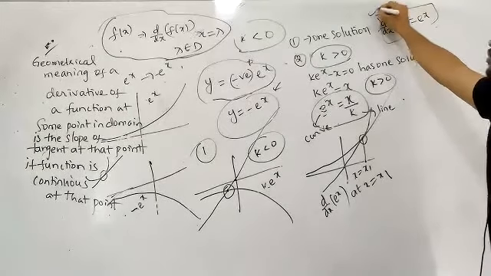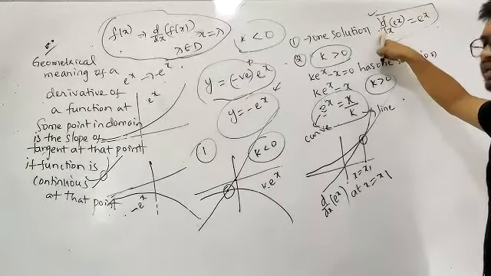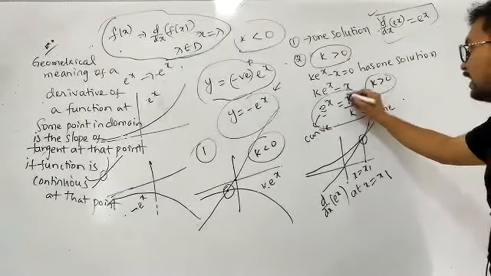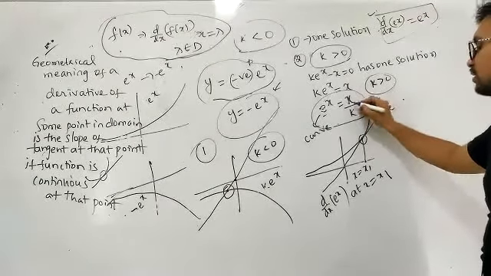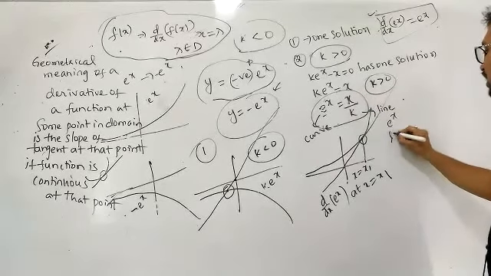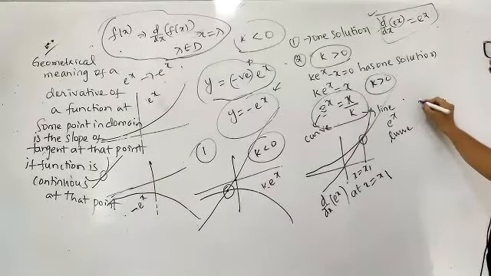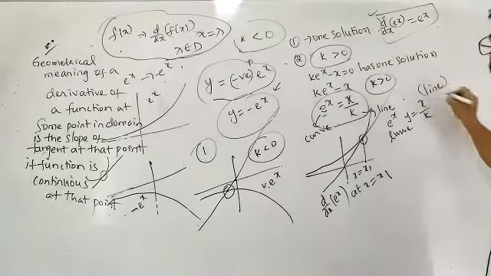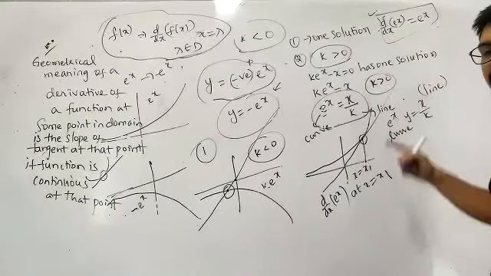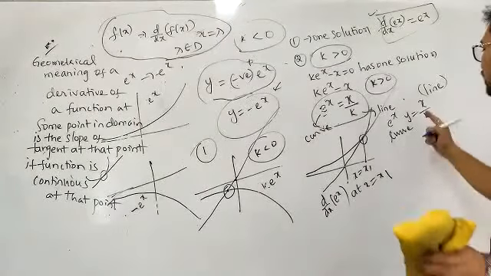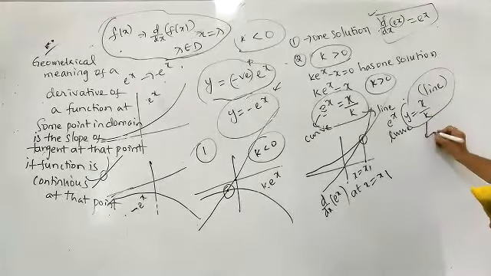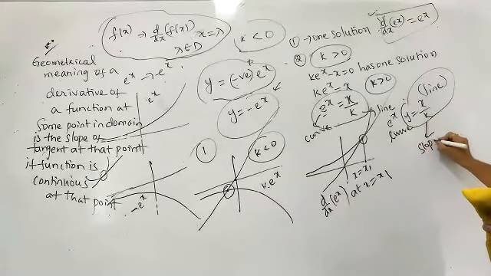This is just like a formula. The derivative of an exponential function, d by dx of e power x, is also an exponential function. Now, what is the slope of this line? I gave a line and this is a curve. y is equal to x by k is a line and e power x is a curve. Now, what is the slope of this line? The slope of this line is 1 by k.